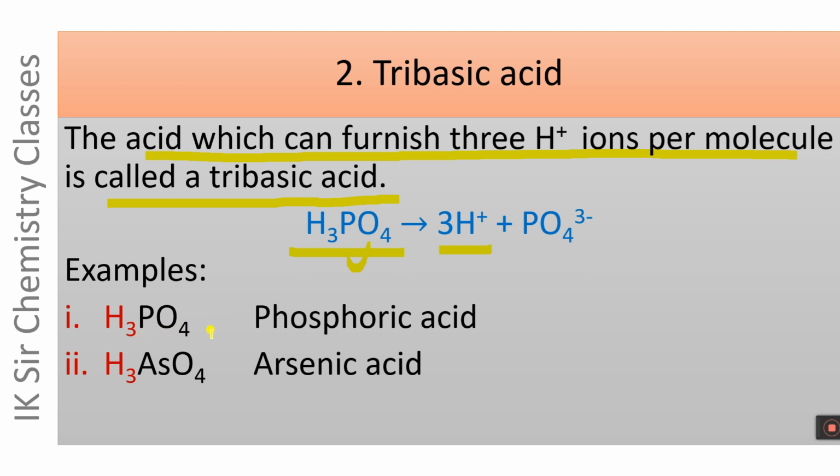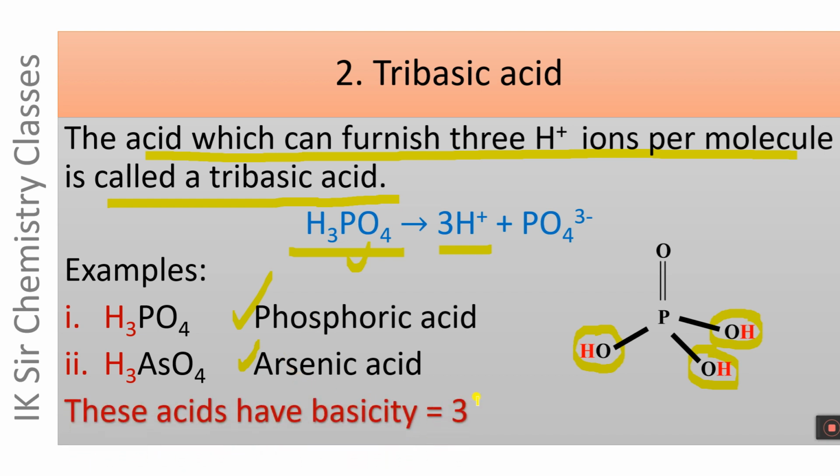Phosphoric acid, H3PO4, and arsenic acid, H3AsO4, both are tribasic acids. Let us see the structure of H3PO4, in which 3 hydrogen atoms are attached to oxygen atoms, and hence these can be furnished as H plus ions, and hence these acids have basicity equal to 3.